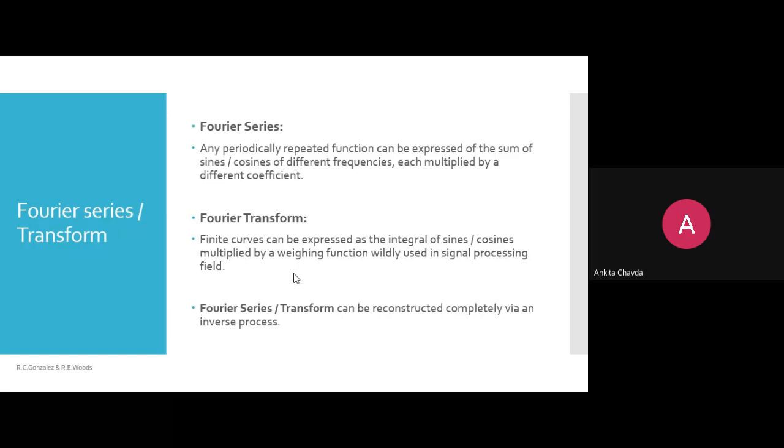It means that, do you remember in the spatial domain, if it is a strictly monotonically increasing function, then the inverse exists. It is possible to map from S to R. The same thing they are saying here. It can be reconstructed completely via the inverse process. So whatever we are converting from the spatial domain to the frequency domain, we can even come back from the frequency domain to the spatial domain again, right? This is the motive.